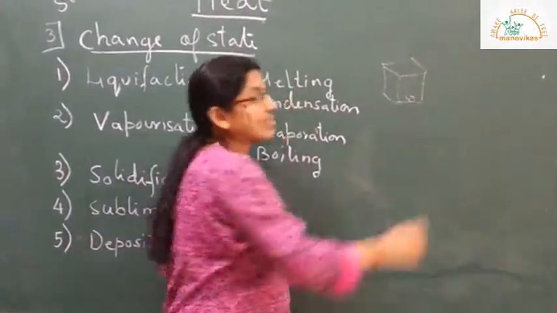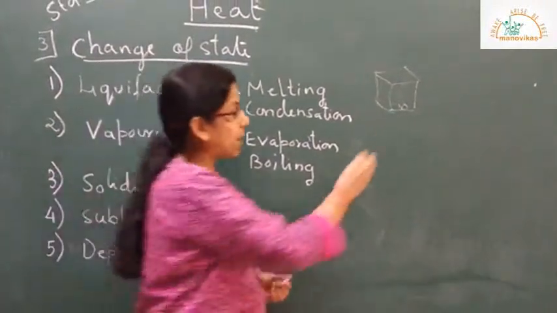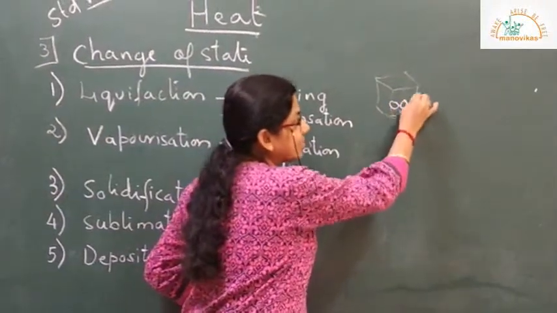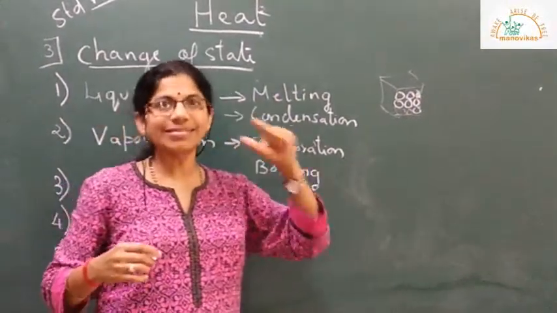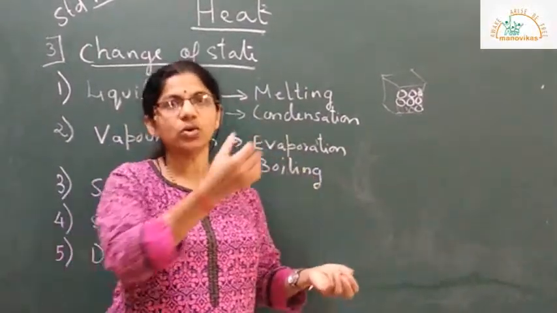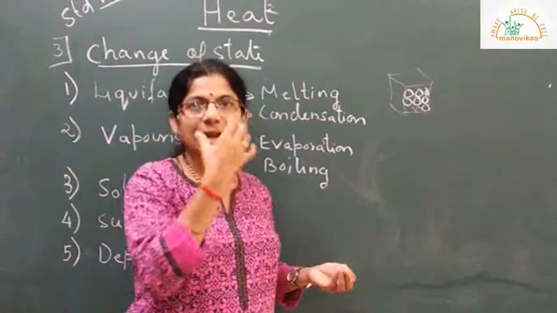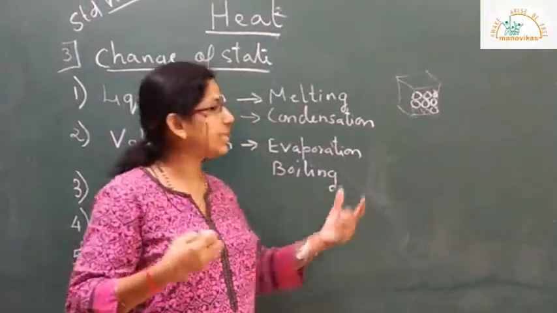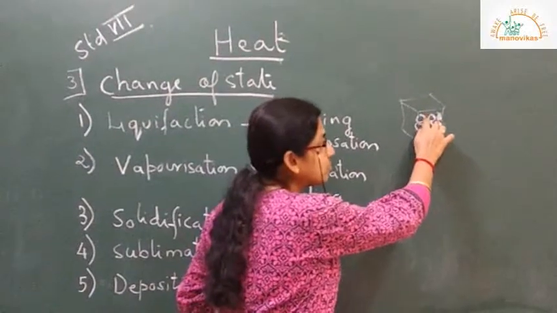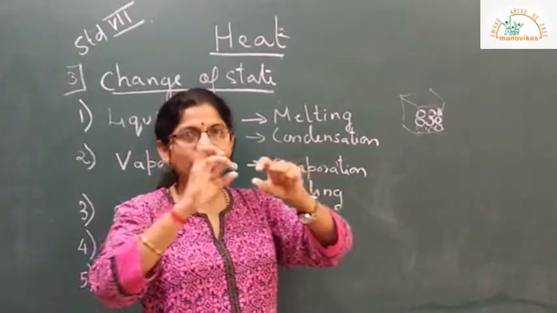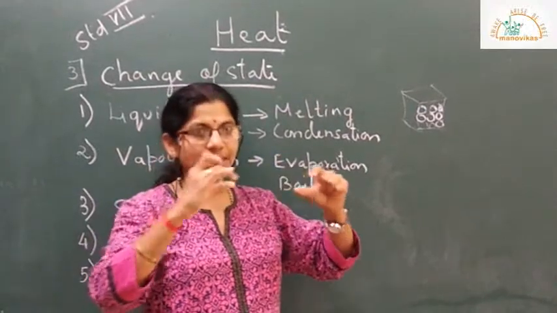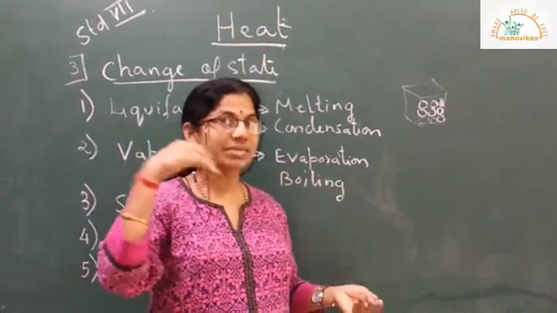Molecules inside a solid will be tightly packed. The moment that solid absorbs heat, the bonds between them will break and they will try to move apart. So they are changing state.